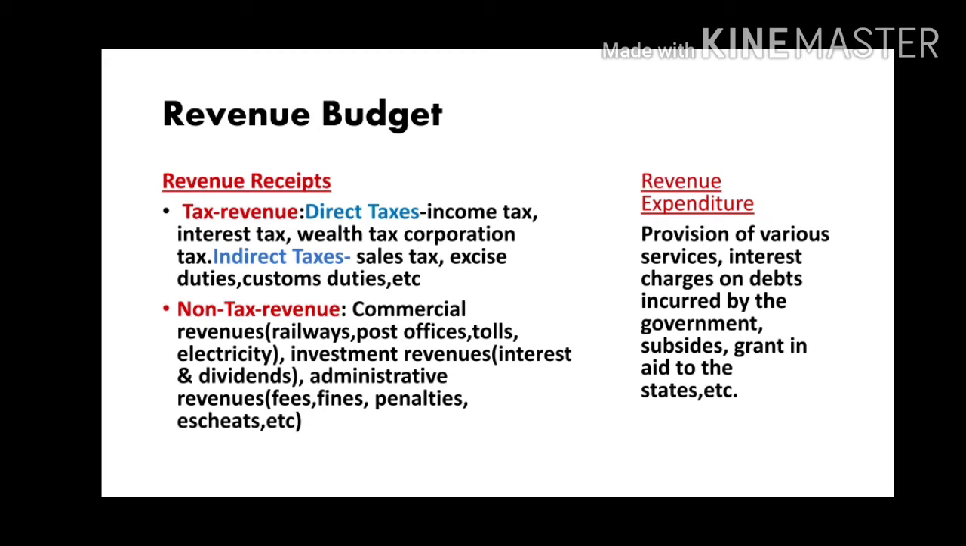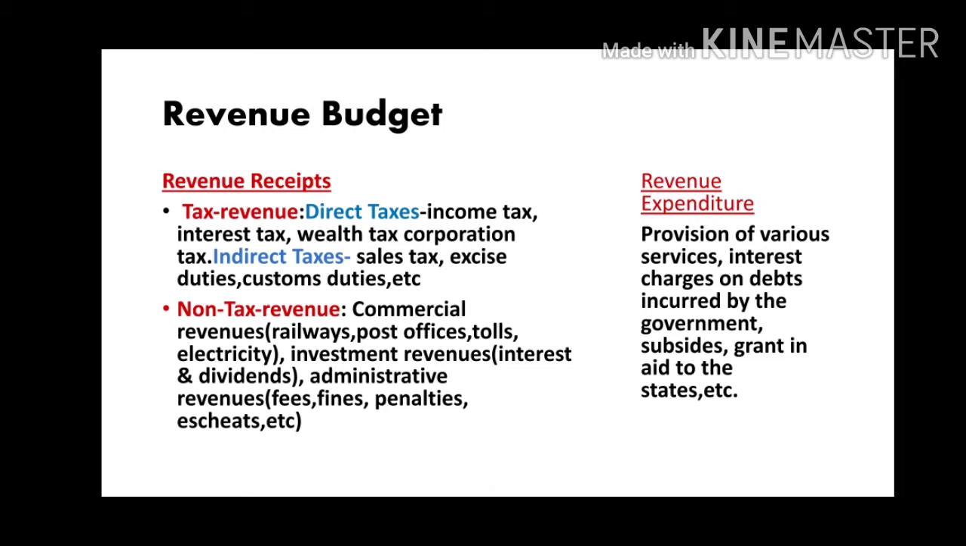The non-tax revenues of the government include commercial revenues of the government: railways, post office, toll, interest on funds borrowed from the government, electricity, certain industries, etc. Investment revenues of the government: interest and dividend. And administrative revenues: fees, fines, penalties, escheats, etc.